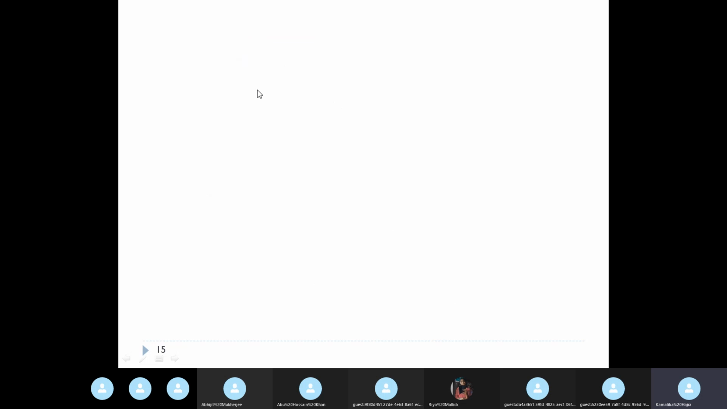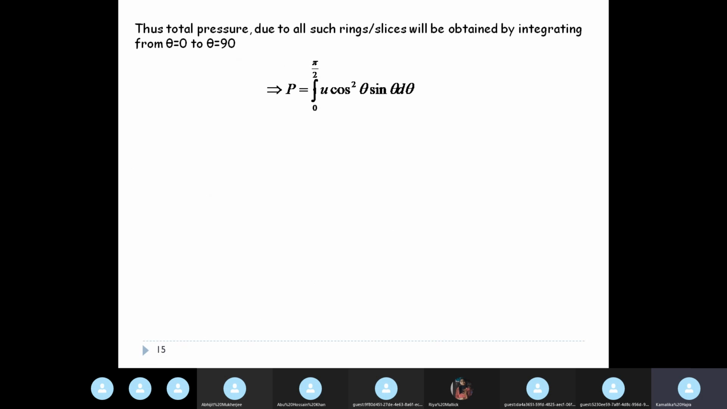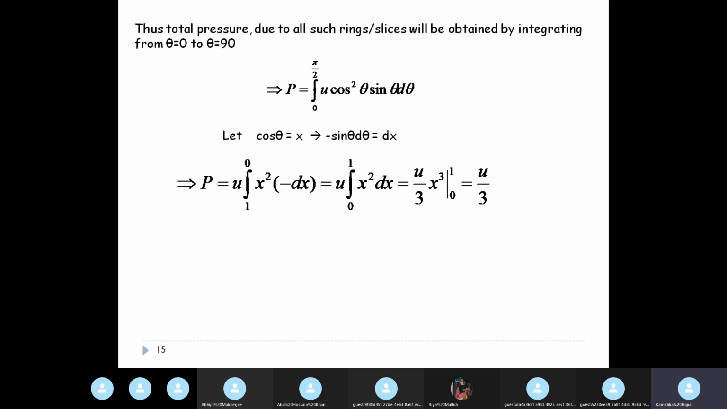So we have to integrate for theta equal to 0 to theta equal to 90. So the total pressure is given by integration 0 to pi by 2 u cos square theta sine theta d theta. Okay, and I've done the integration for you. Let cos theta equal to x. So minus sine theta d theta equal to dx.